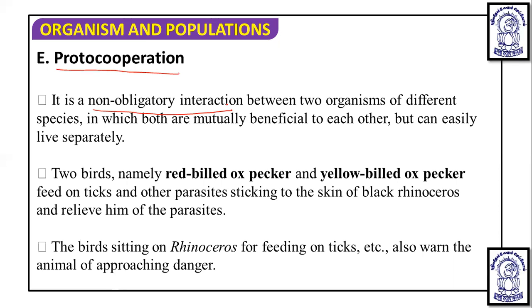But in mutualism, what we have studied, they cannot live separately. In proto-cooperation, the two species interact and benefit each other, and each is benefited by the presence of the other but can live equally well without association.